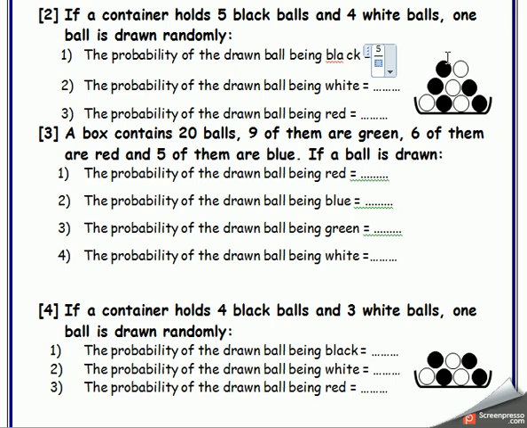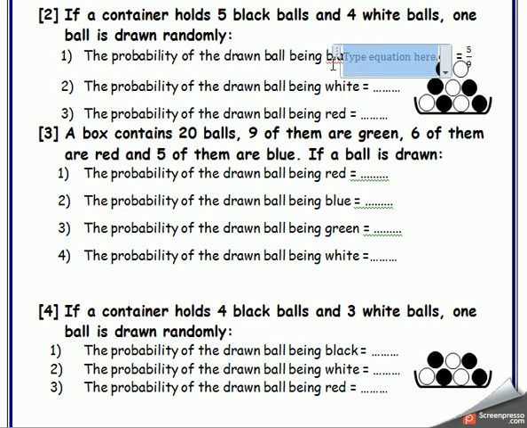Okay, over what? Over the number of all balls. Let's count all balls. 1, 2, 3, 4, 5, 6, 7, 8, 9. All of them are 9 balls? Yes, so the probability of black will be 5 over 9. 5 over what? 5 over 9, mister.